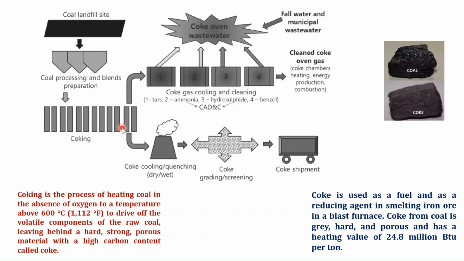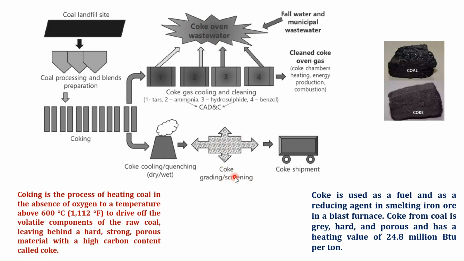From here, the coke which is obtained is cooled or quenched. Quenching is simply the heat treatment process which involves rapidly cooling the heated material so that it can achieve specific properties. Then the coke is graded and screened, and it is shipped to different industries. The gas released in the coking process is subjected to removal of tar, ammonia, hydrogen sulfide and benzol, and this cleaned coke oven gas is supplied for coke chamber heating or energy production combustion, and the wastewater released in this process is further subjected to hazardous treatment.